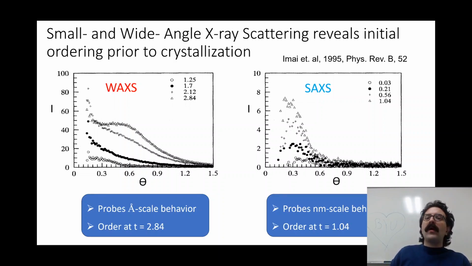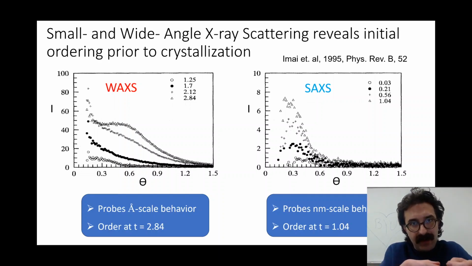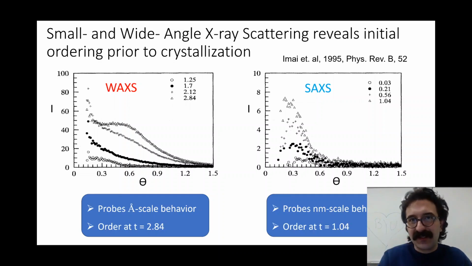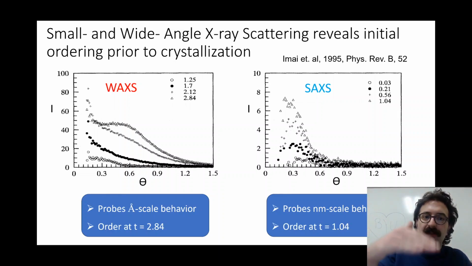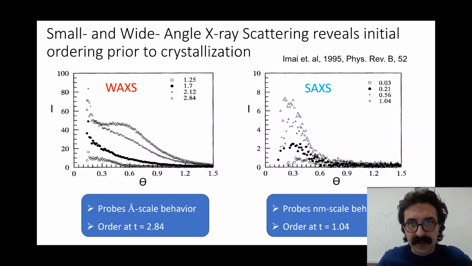So what do these results tell us? Basically, WAXS can probe angstrom scale behavior, or really behavior at the molecular level, and if we see a peak in the data, that means we have a crystal, or crystallization has occurred. At those initial times, we don't see crystallization. And we keep not seeing crystallization all the way up to 2.84 dimensionless time, where we see a Bragg peak, which is what characterizes crystallization.